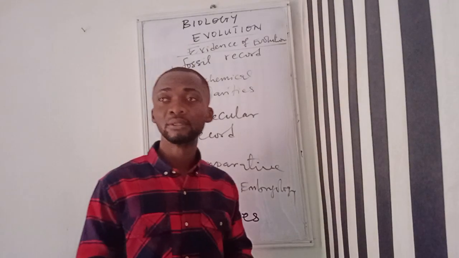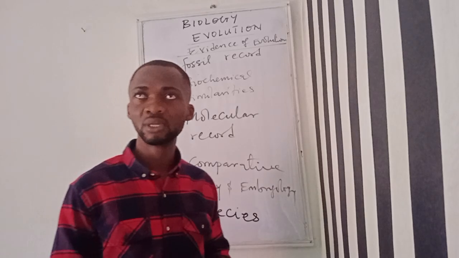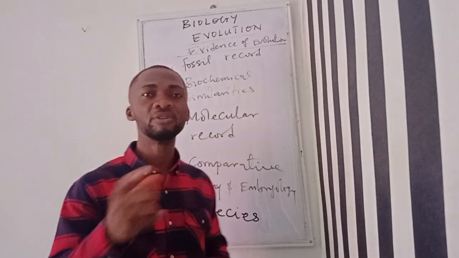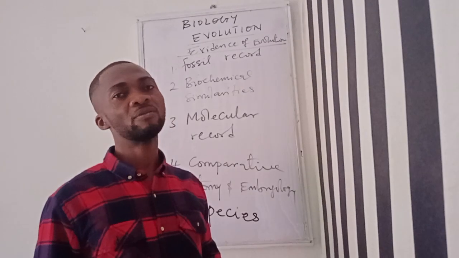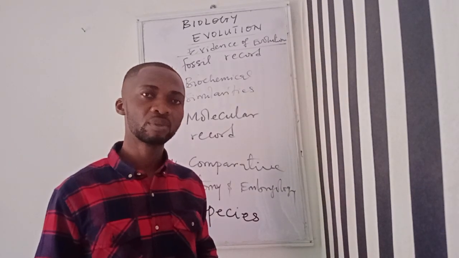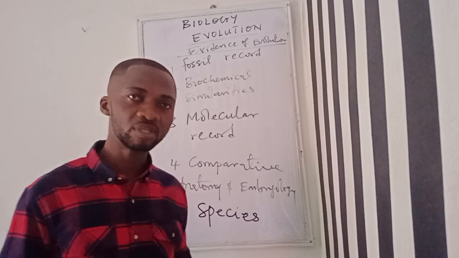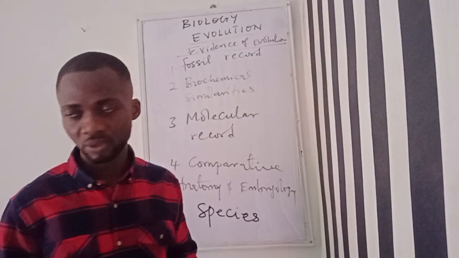Then the third observation that Charles Darwin made was the fact that there could be variation among the organisms of the same population. Among the organisms of the same population, there could be variation. That is the third observation.